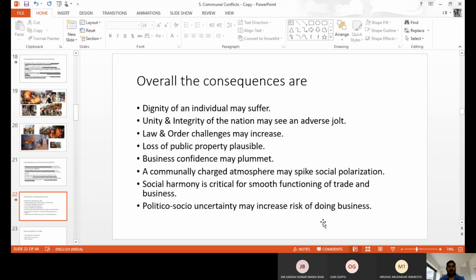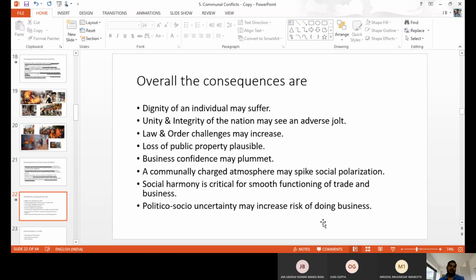Business confidence and business development are also not possible, and a communally charged atmosphere may affect social polarization and social harmony. The smooth functioning of trade and business will also be affected. You can take the example of COVID. COVID is not communal violence, but how it happened, the same things.